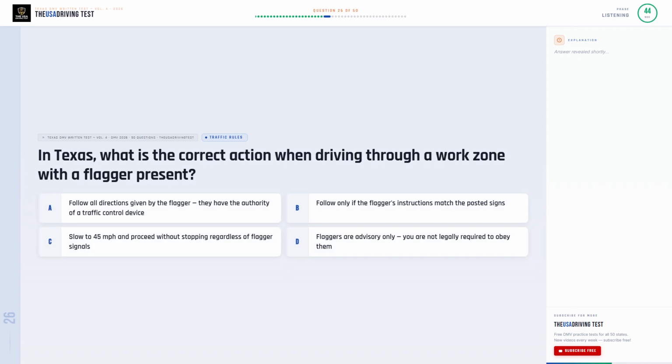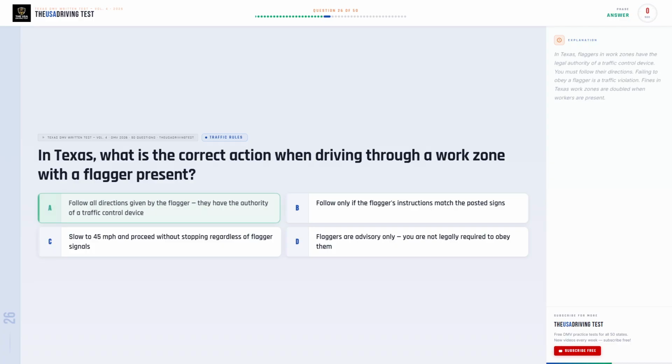In Texas, what is the correct action when driving through a work zone with a flagger present? Option A, follow all directions given by the flagger, they have the authority of a traffic control device. Option B, follow only if the flagger's instructions match the posted signs. Option C, slow to 45 miles per hour and proceed without stopping regardless of flagger signals. Option D, flaggers are advisory only, you are not legally required to obey them.